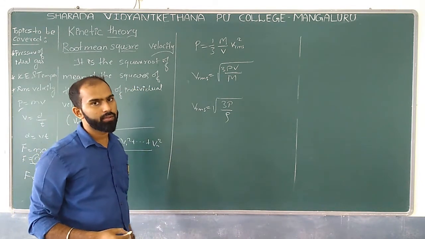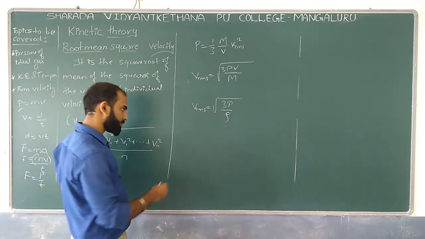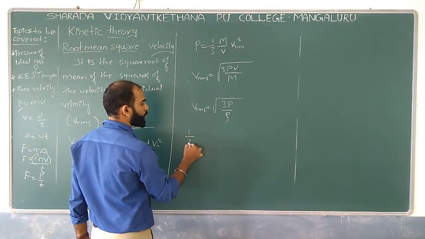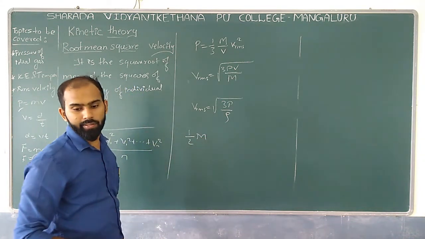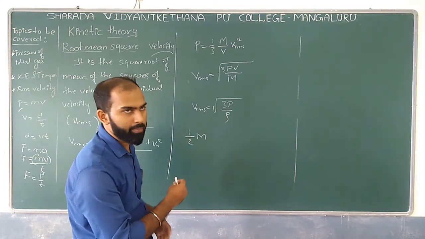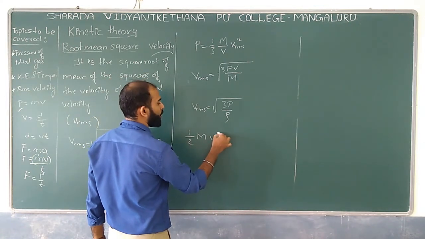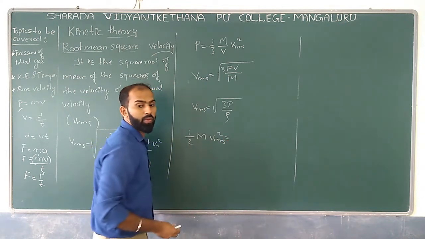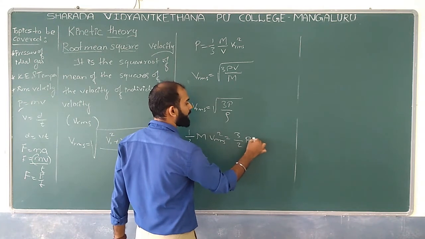Yes or no? Yes. And also we have taken 1 by 2 m Vrms whole square, which is equal to 3 by 2 RT.